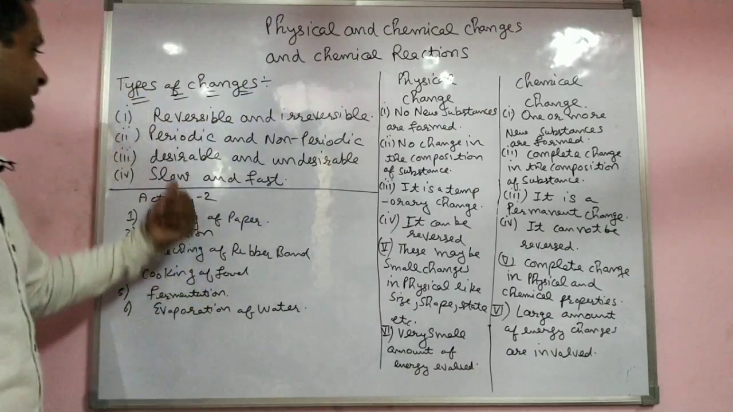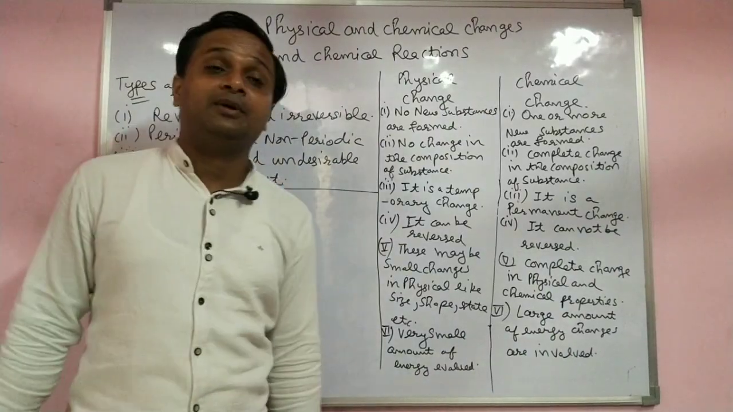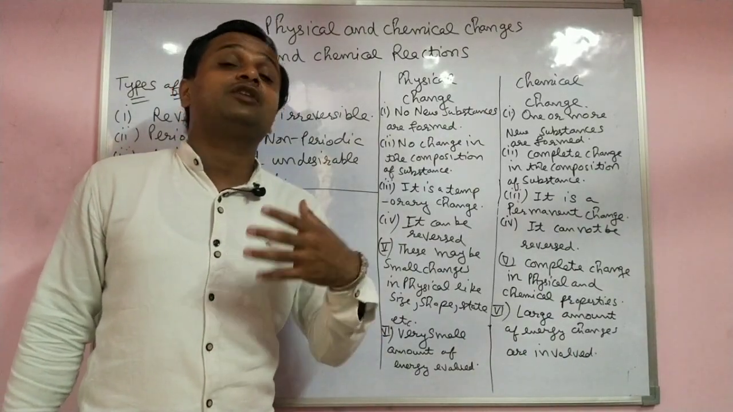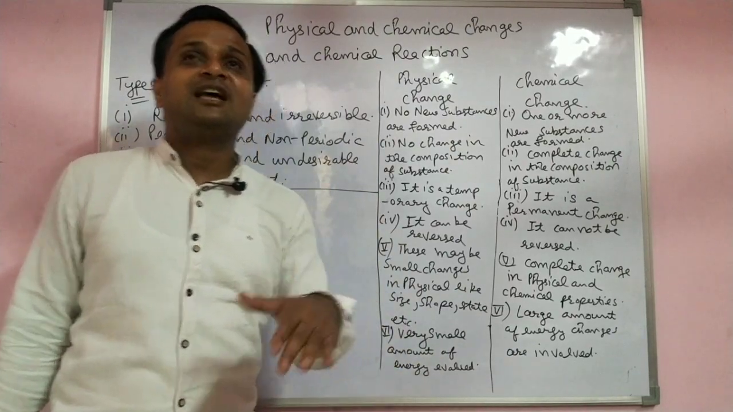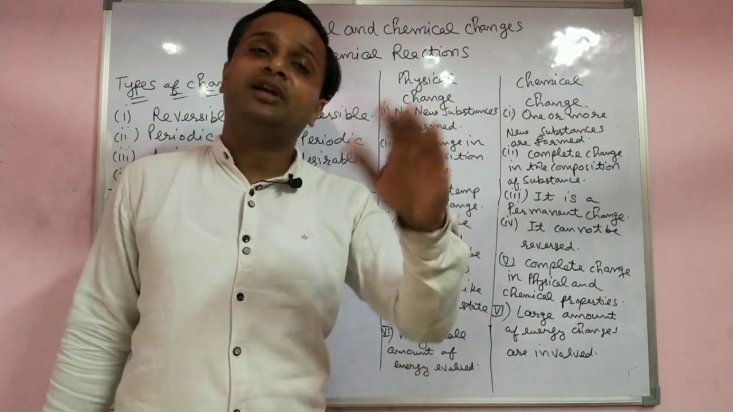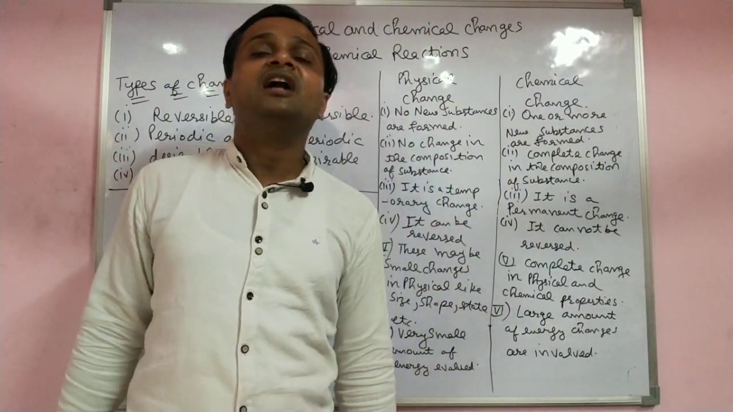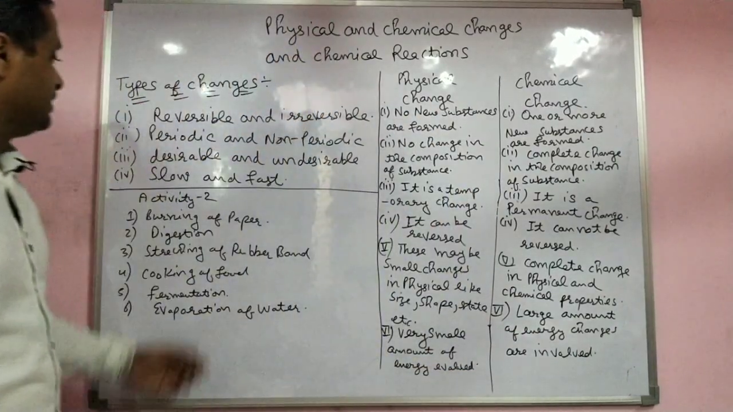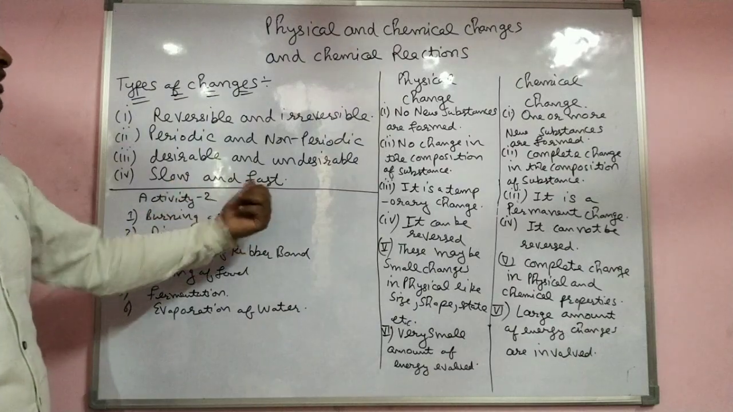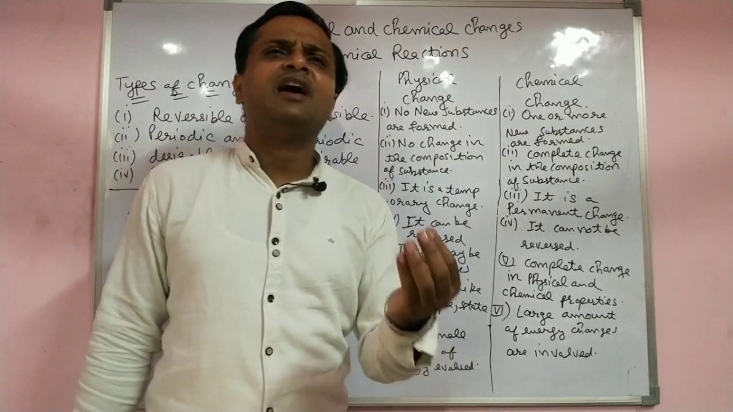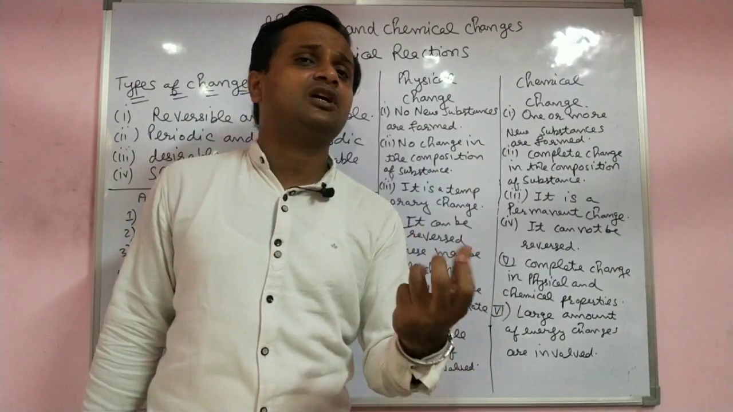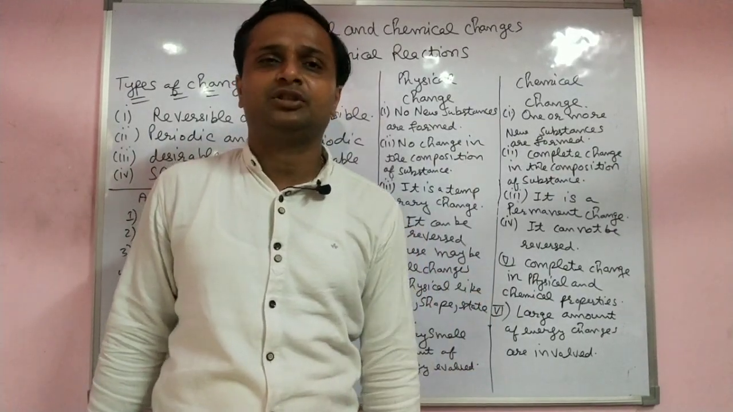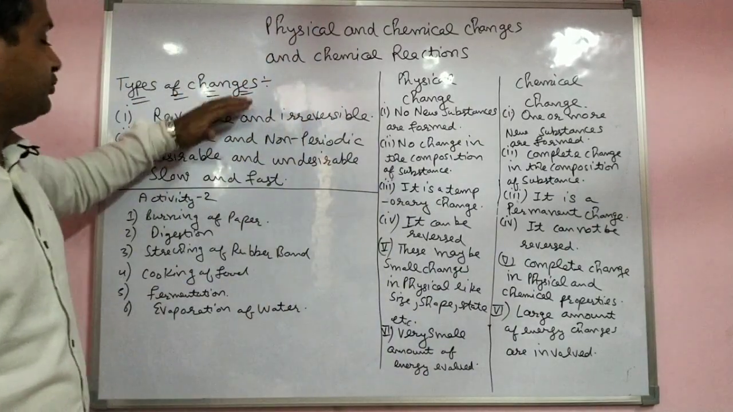Next is the desirable and undesirable change. Desirable is which change we want, like you want the rain should come. Undesirable is which thing we do not want but actually it happens. That is called undesirable change. Then slow change and fast change. Some changes occur very slowly in nature, just like rusting, and fast ones, like some reactions, ionic reactions, are very fast in nature. So these are the types of changes.